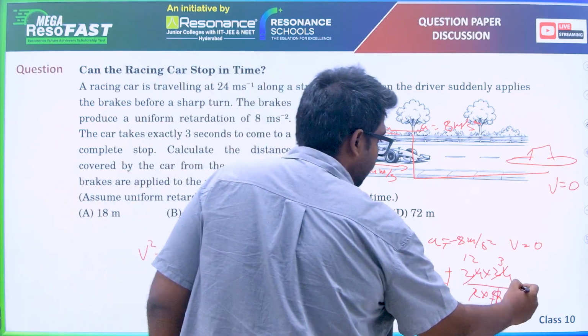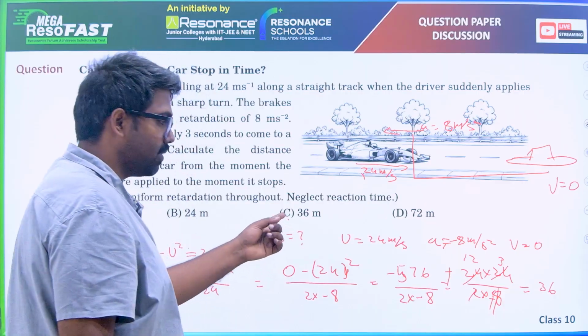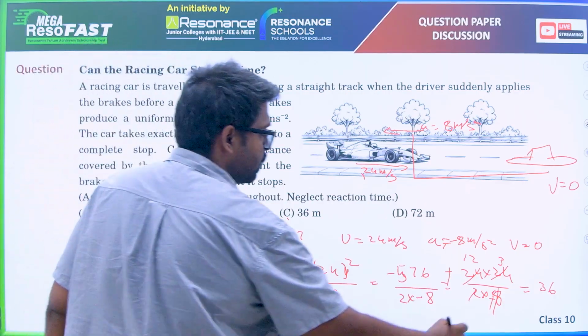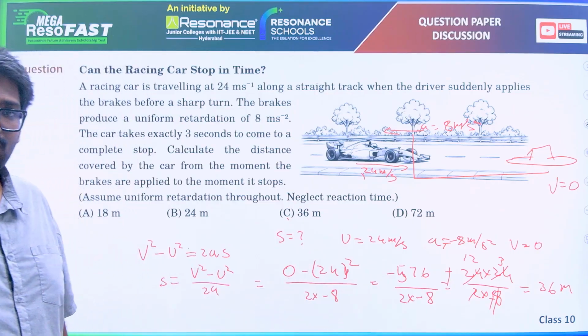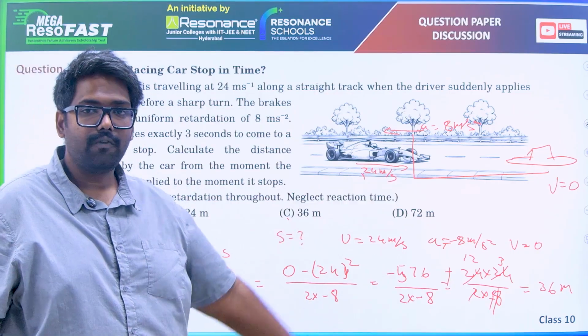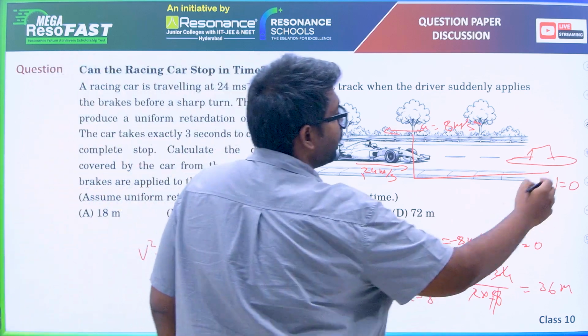So what is the final answer we get? 36. It had to cover 36 meters to come to rest, to come to velocity 0. 36 is the right answer.